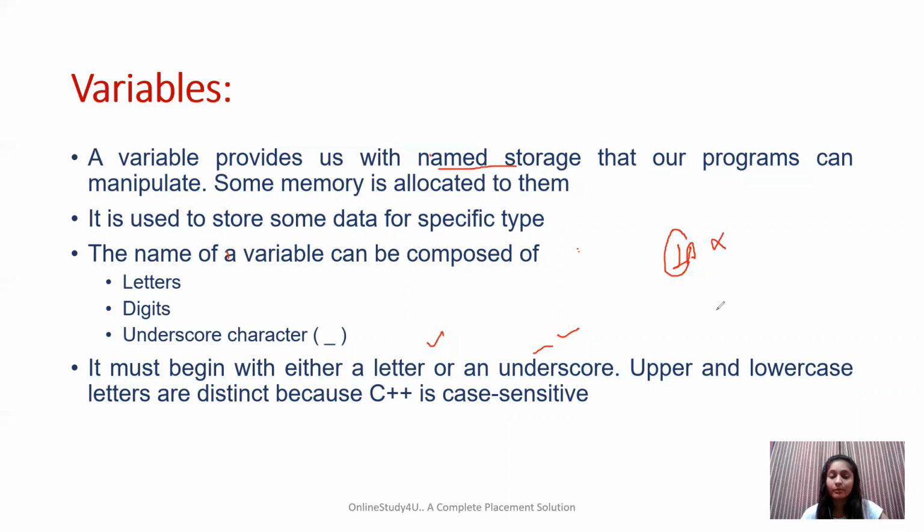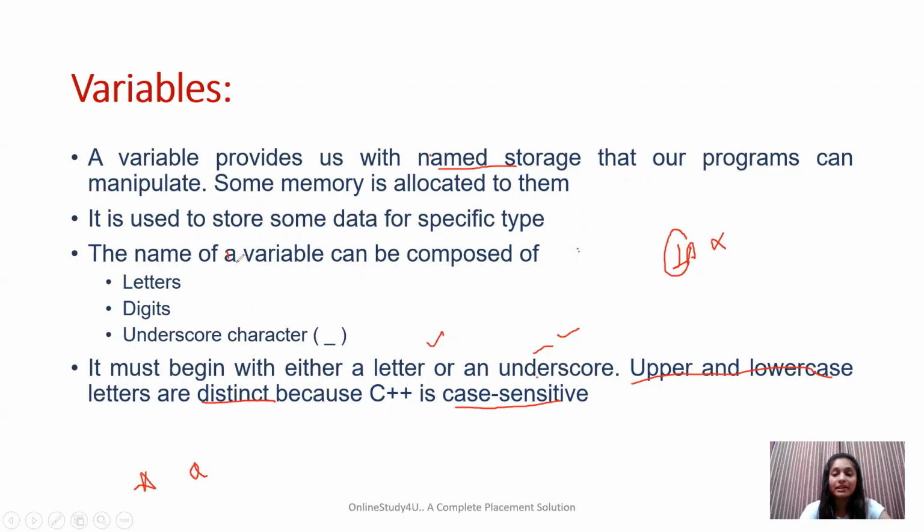It cannot be a number. Also, we need to remember that uppercase and lowercase letters are distinct in C++, and this property of C++ is known as case sensitive. For example, the uppercase A and lowercase a are different in C++.